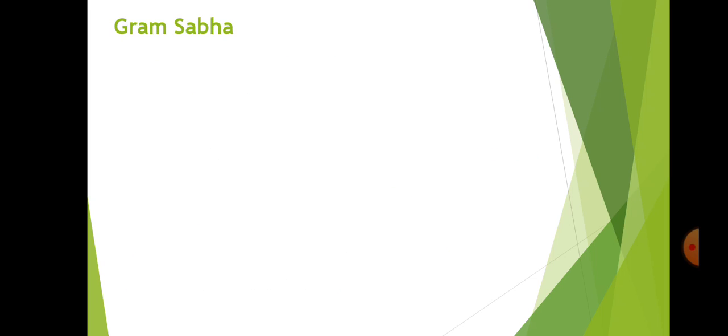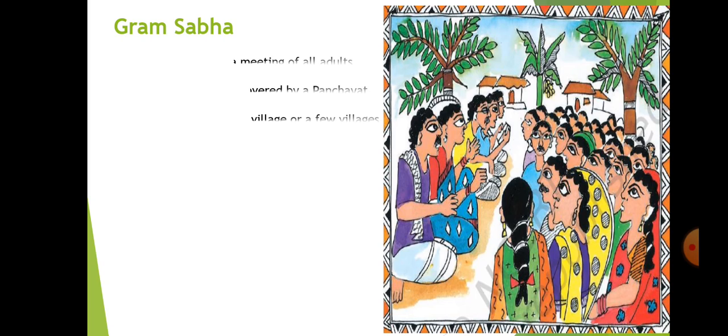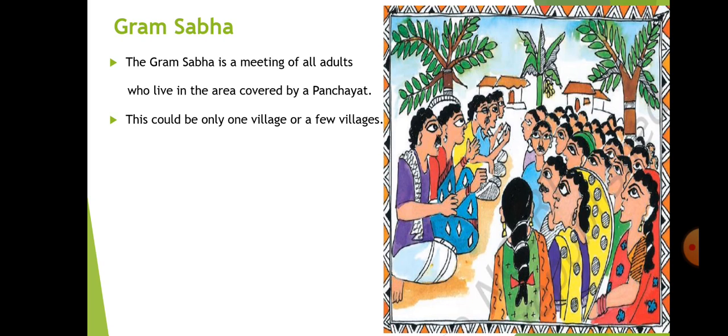Now what is meant by Gram Sabha? Gram Sabha is a meeting of all adults who live in the area covered by a panchayat. All the adults. Adults means the person who is above 18 years of age and has the right to vote. To that person we call an adult. So the Gram Sabha is a meeting of all the adults who live in the area covered by the panchayat. This could be only one village or a few villages.